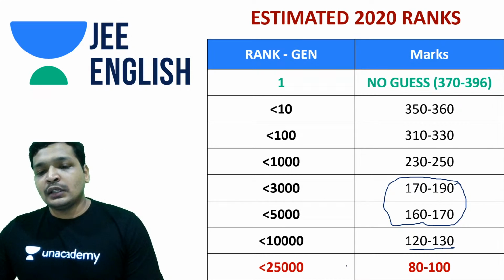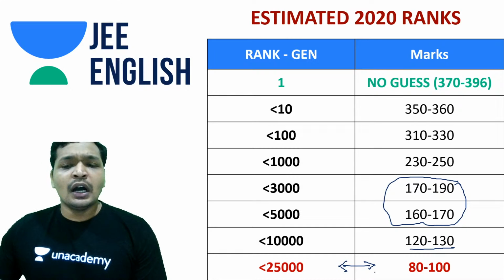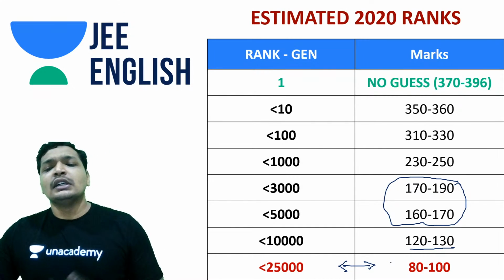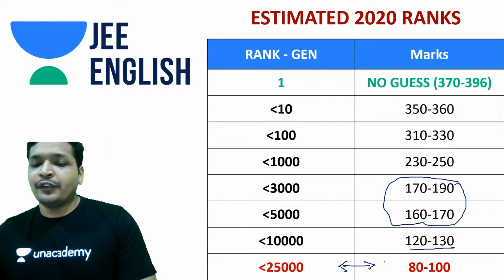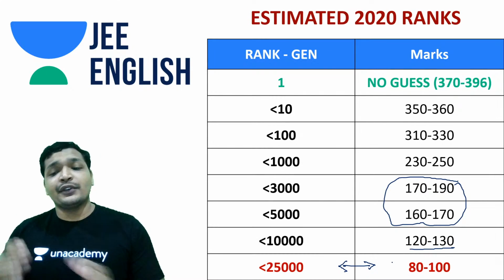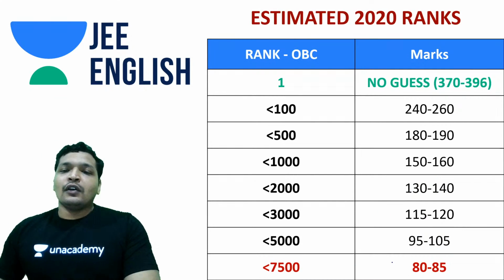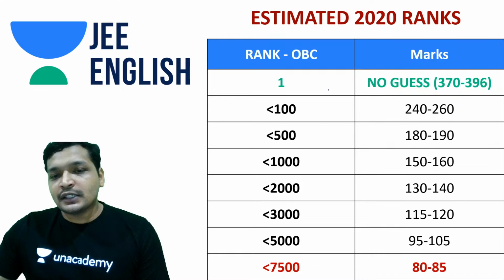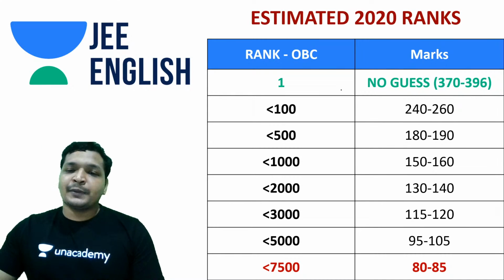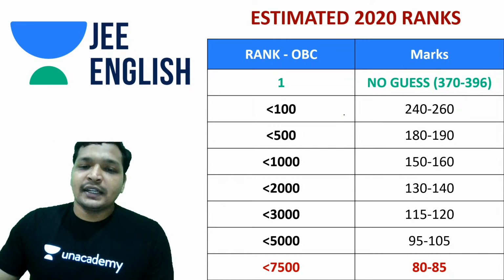And the cutoff may come at anywhere around 100 marks. To safely state, if you're getting a 25,000 rank, that's a good rank, guys, and you will get it with 100 marks or so. And again, toppers cannot be guessed. Toppers can be from any category, irrespective of the category, etc. So no guesses on the topper side anyway.